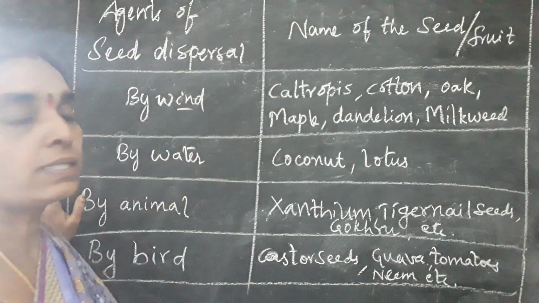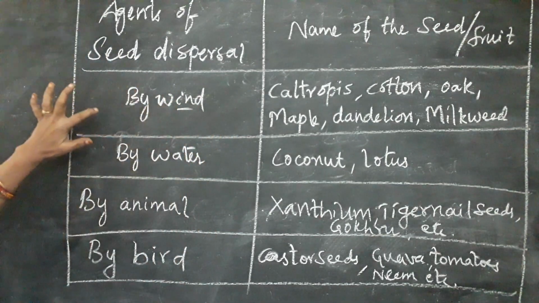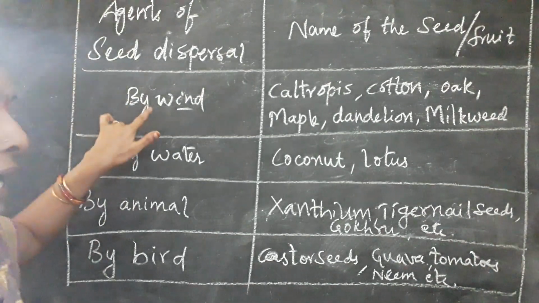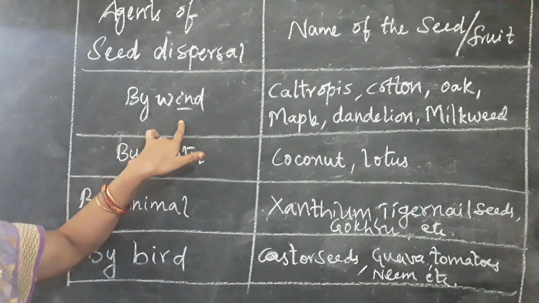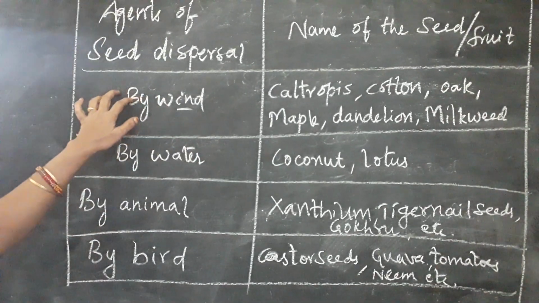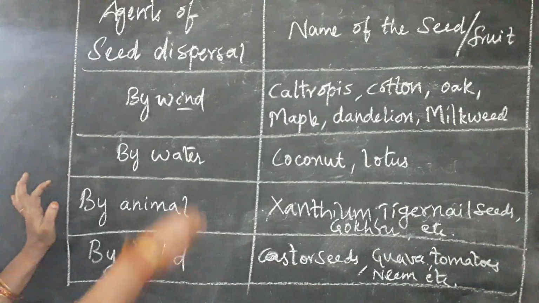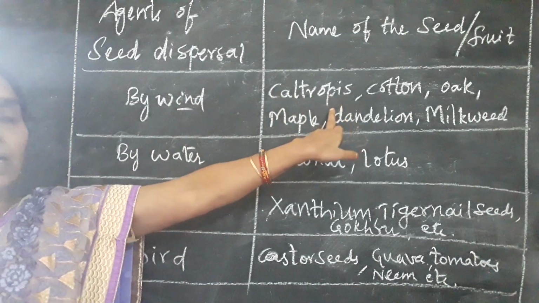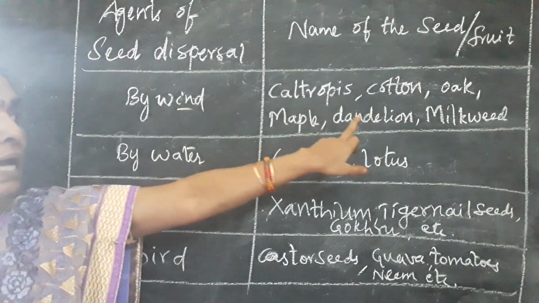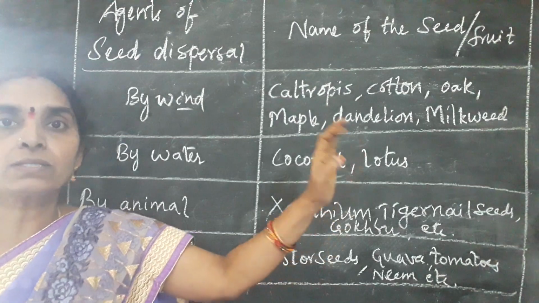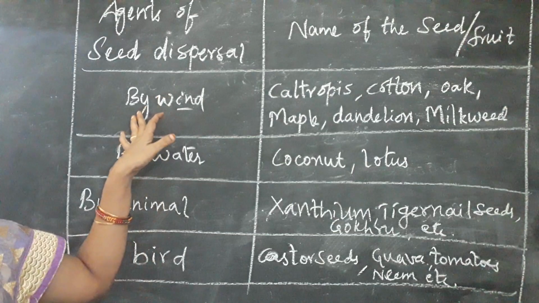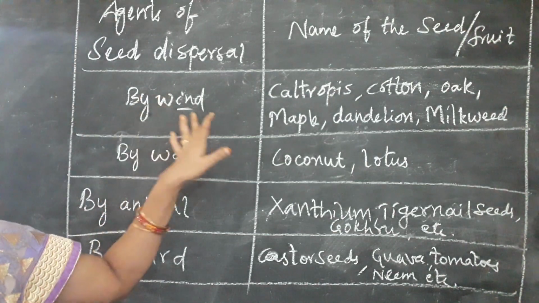Okay, first by wind. You know that the seeds are dispersed by the wind as they are light in weight and have hairy or wing-like structures, so they travel with the wind and settle at a suitable place for their germination. For example, calotropis, cotton, oak, maple, dandelion, milkweeds. These are the examples you know well of seeds which disperse through the wind.